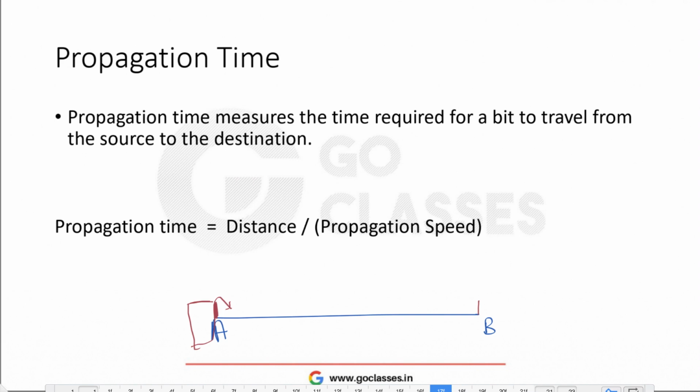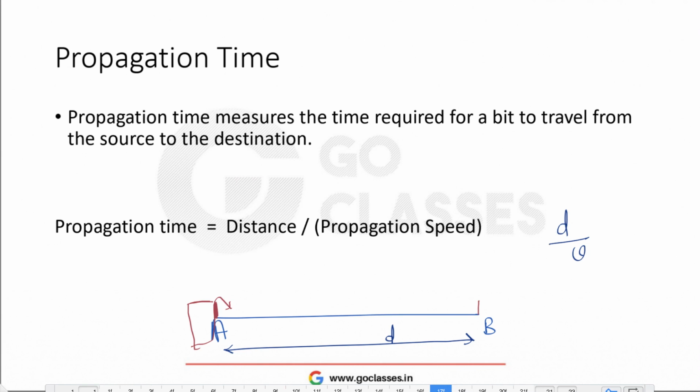Now this is very simple. To calculate the propagation time we just need to divide the distance by the speed. If the distance is d and the speed is v, the propagation time will be d upon v. Very simple, right? I hope you got the idea.